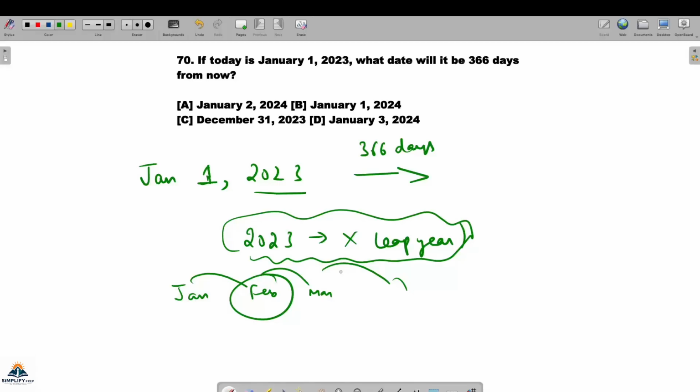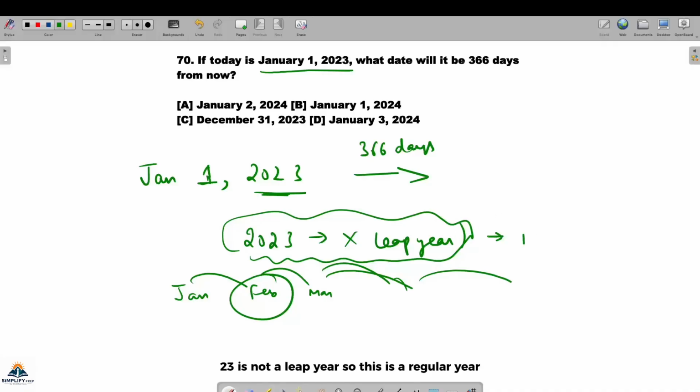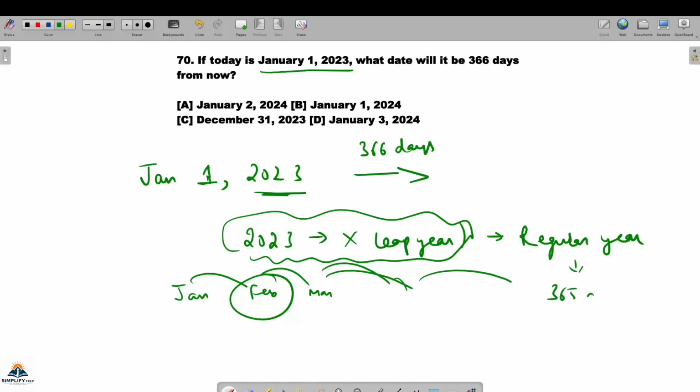That is the first thing when you're counting this thing. Leap year will not take effect because फरवरी तक जा ही नहीं रहे. Because what happens is this is a normal year now. This is a regular year. 2023 is not a leap year. So this is a regular year, है ना? और रेगुलर ईयर में आपको पता है 365 डेज होता है.